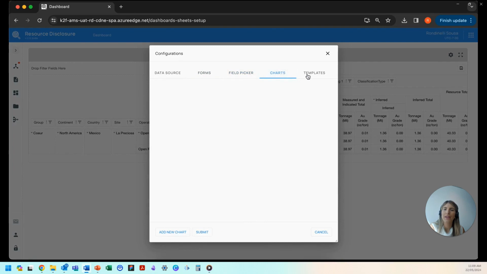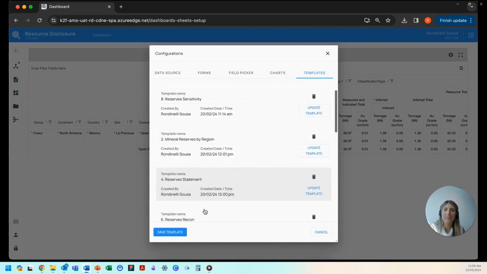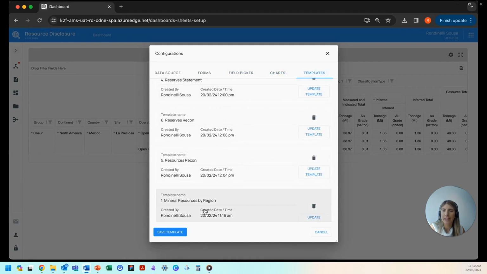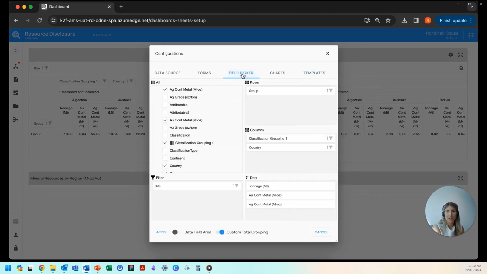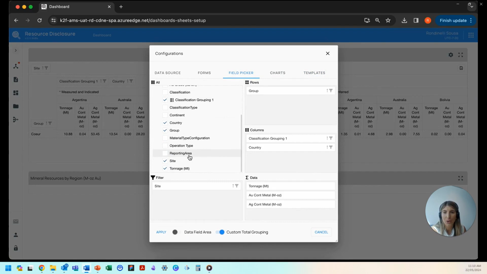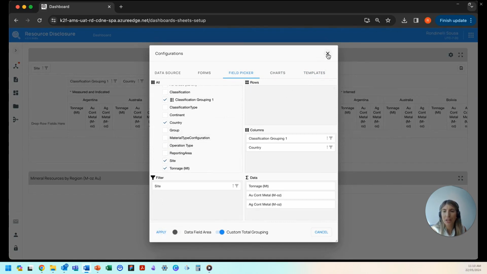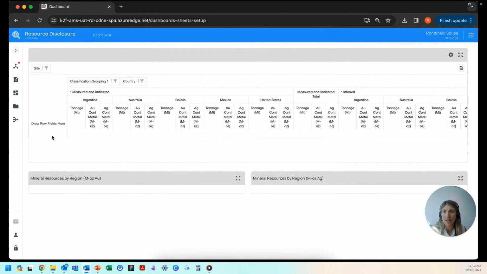So if users had configured dashboard templates previously, they could apply them directly to this form and quickly display the results as either tables or charts in a user-friendly interface. So I'll just show you that now. As you can see,